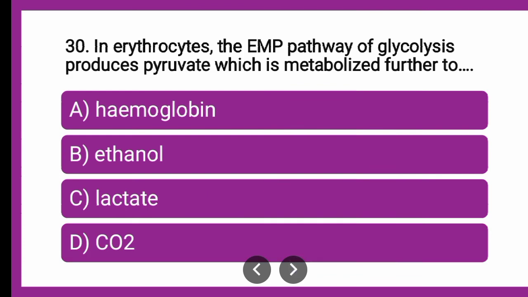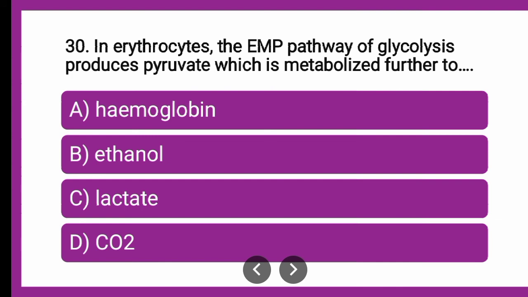Next question is, in erythrocytes, the EMP pathway of glycolysis produces pyruvate, which is metabolized further to dash. That means the end product of glycolysis is converted again into what? So that the product formed out of that will enter into the Krebs cycle, which is the next step of glycolysis, which occurs in the mitochondria.